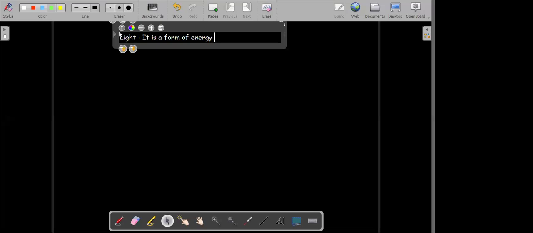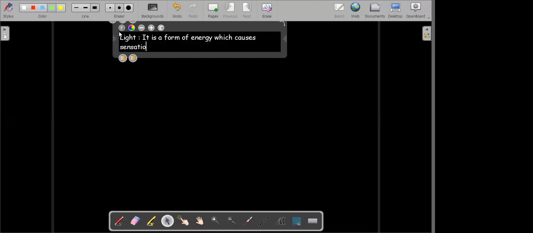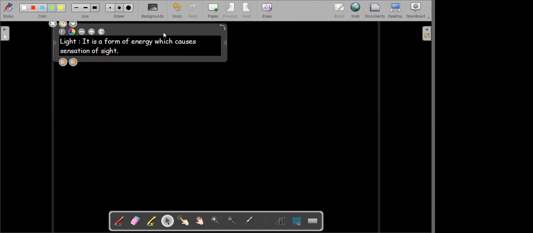Okay, so this is how we define light. Light is a form of energy which causes in us a sensation of sight. We are able to see things because of light.